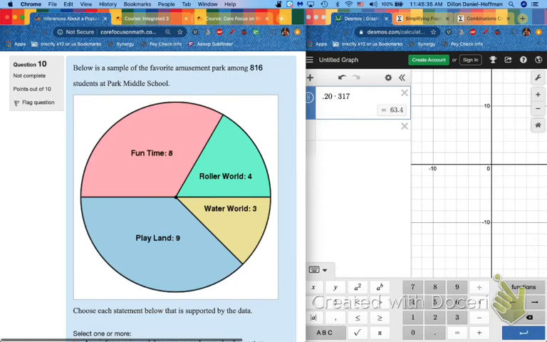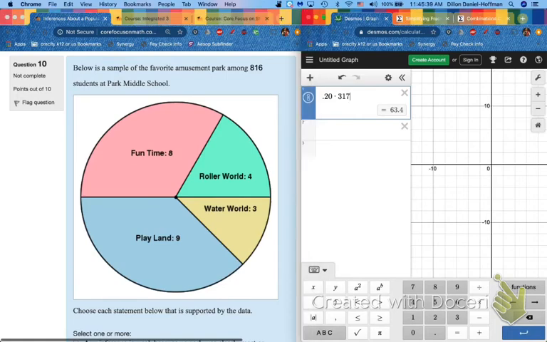Number 10. Below is a sample of the favorite amusement park among 816 students. All right, 816. Let's figure out our sample size. We got to ask at least 163.2 of them. Instead, we asked 8, 9, 3, and 4. Not that we need to really add these up to prove that they're less than that because it's so obvious, but let's just see. 24. I think we could all agree 24 is much less than 163.2. So we know right off the bat that our sample size is bad.